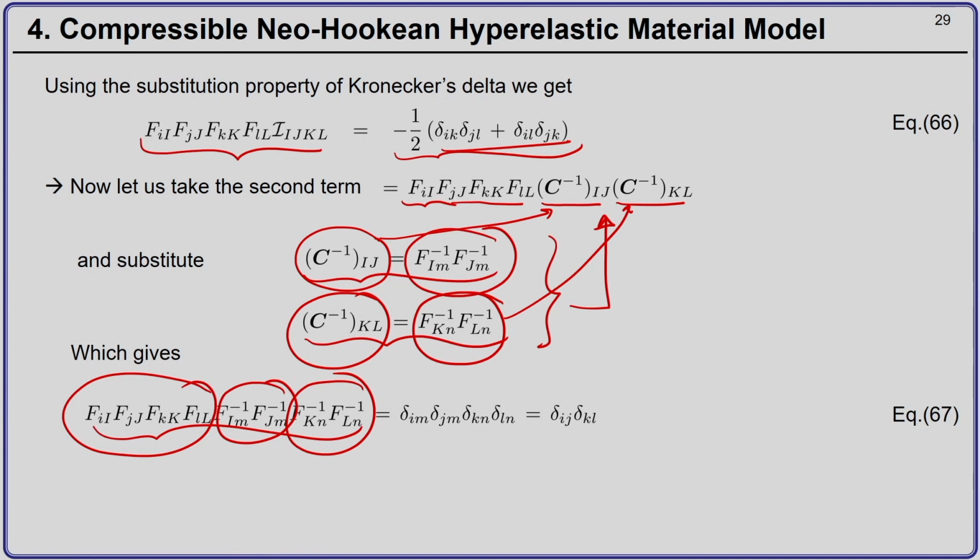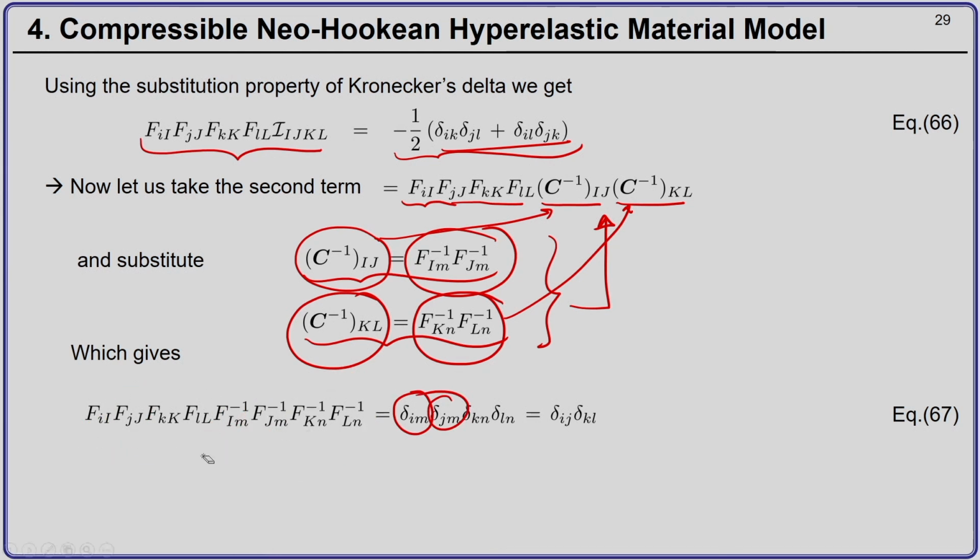And now, we notice that FII, F inverse Im will become delta Im, FJJ, F inverse Jm will become delta Jm, and FKK, F inverse Kn will become delta Kn, and F inverse LL and F inverse Ln will become delta Ln.